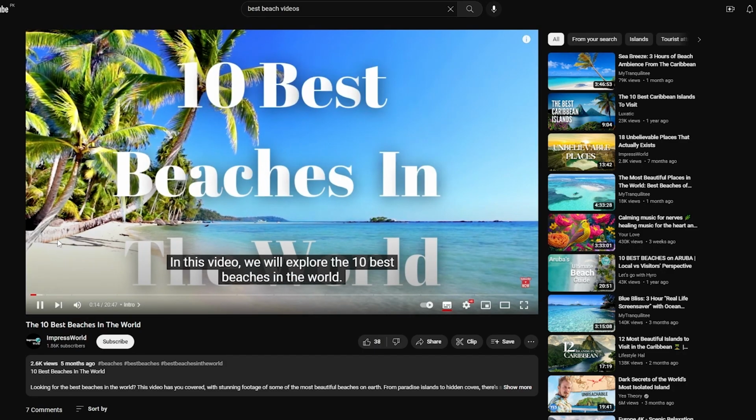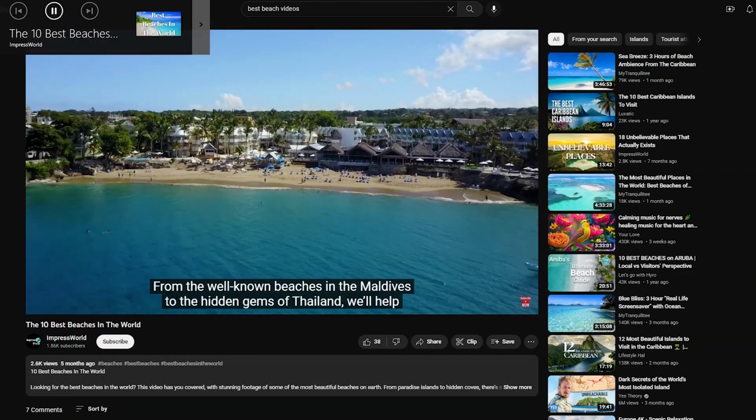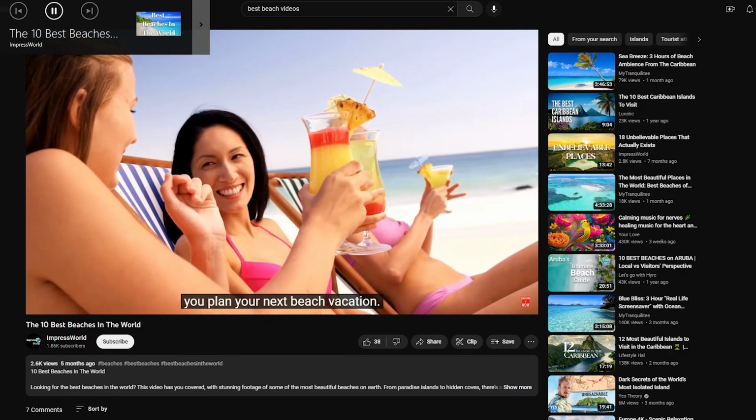We will explore the 10 best beaches in the world. From the well-known beaches in the Maldives to the hidden gems of Thailand, we'll help you plan your next beach vacation.